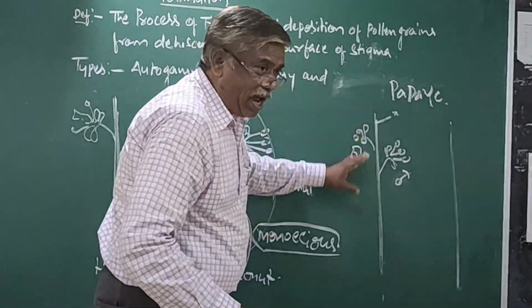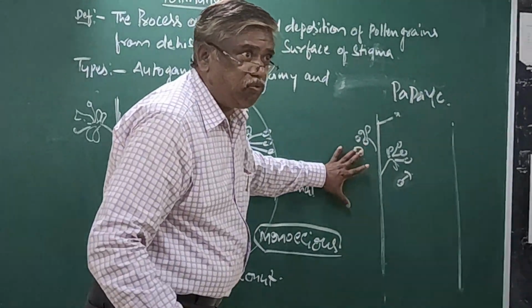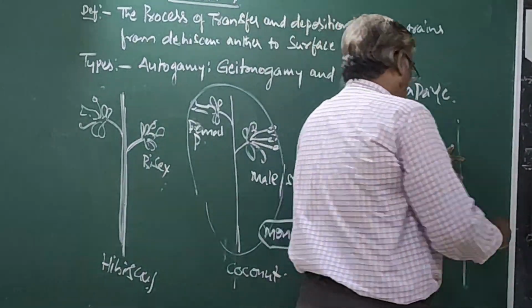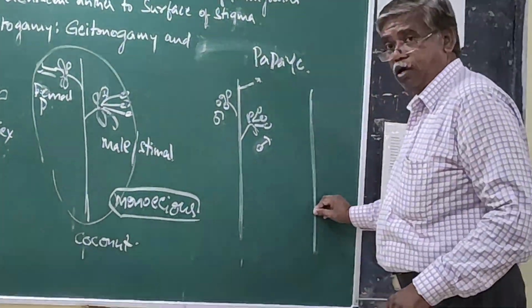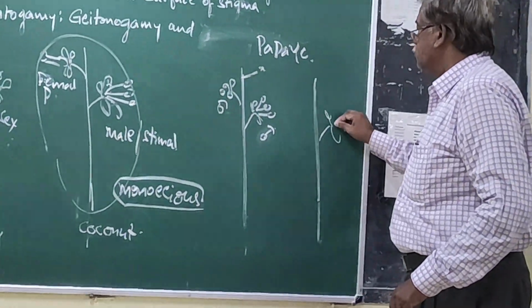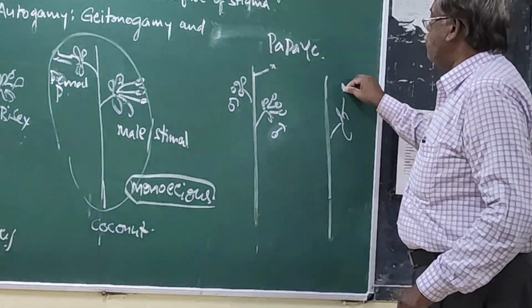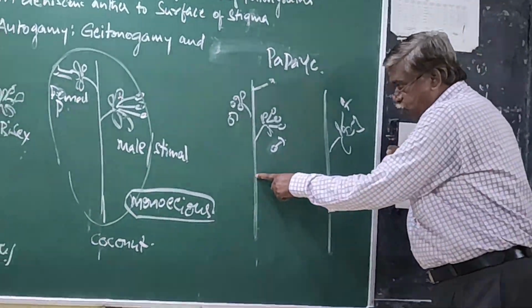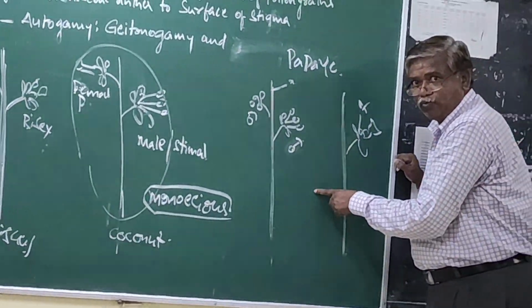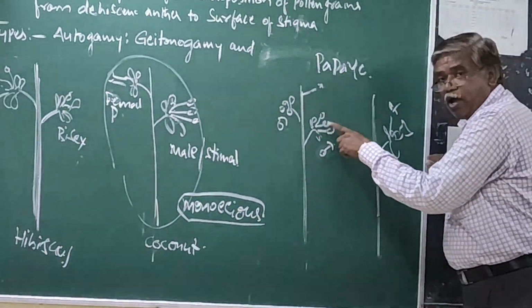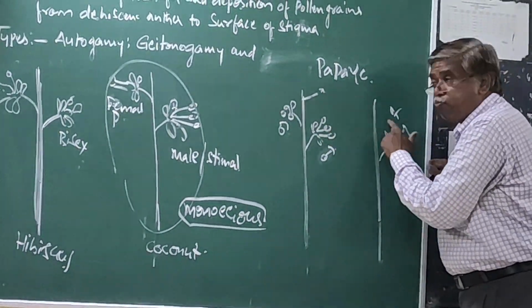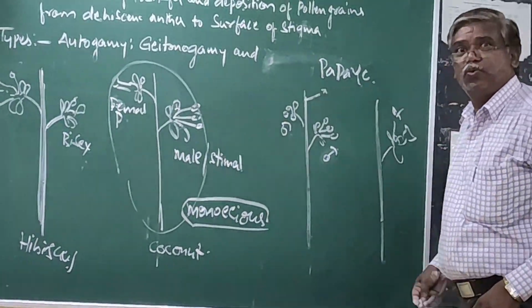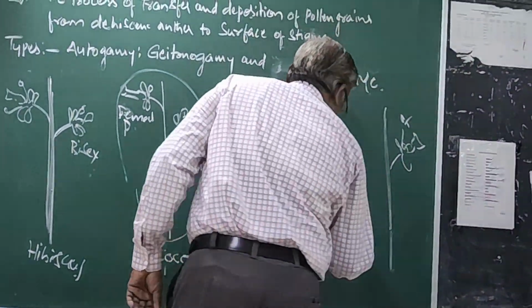So this plant contains only male flowers. It is not containing female. Right. Now, another papaya is containing female flowers. See, both are the same species, papaya. Flowers of papaya are unisexual. Plant dioecious.